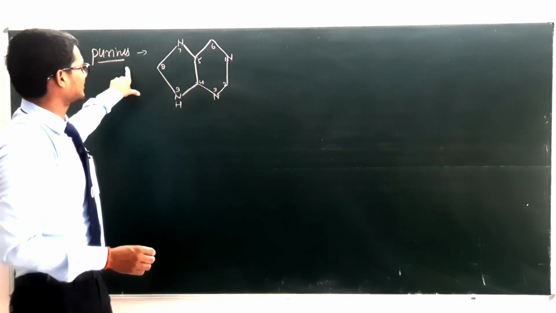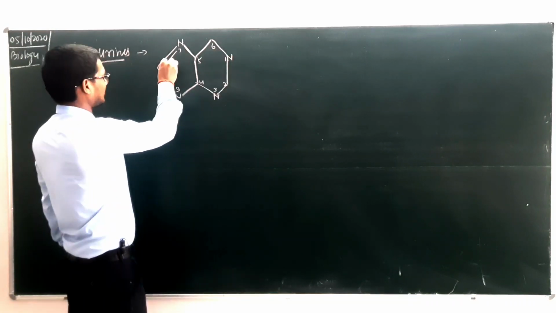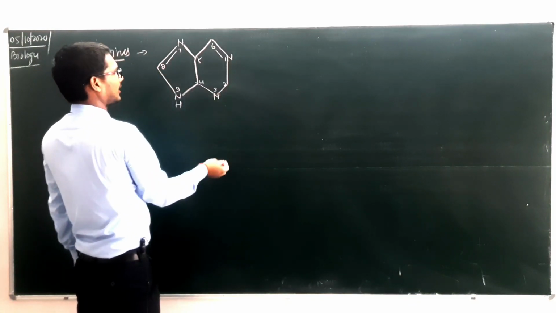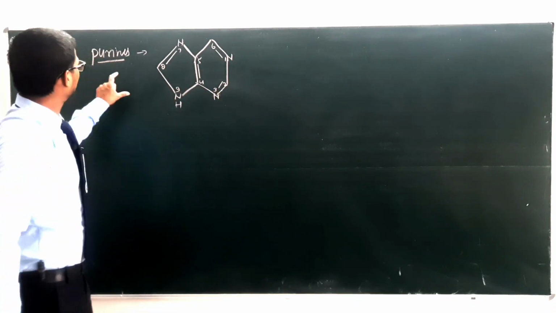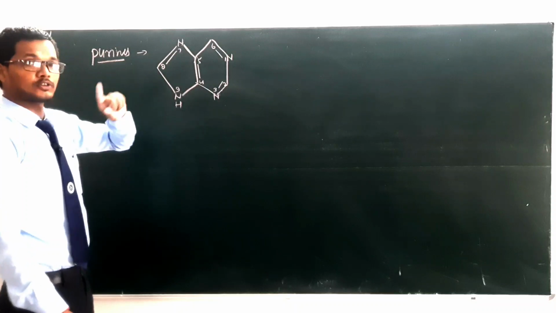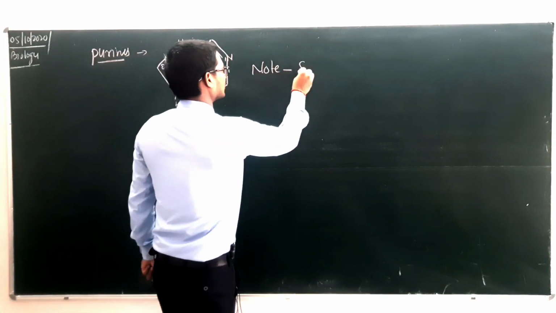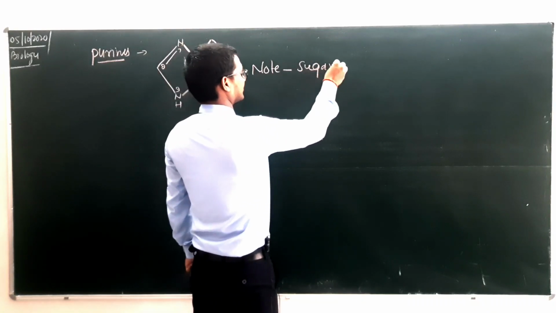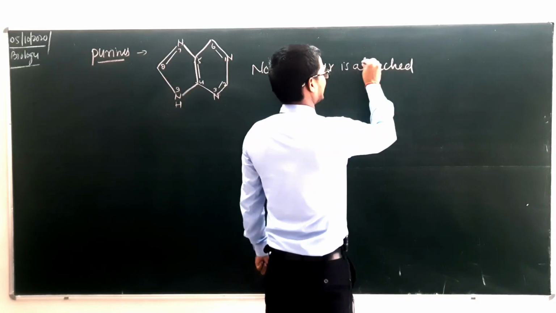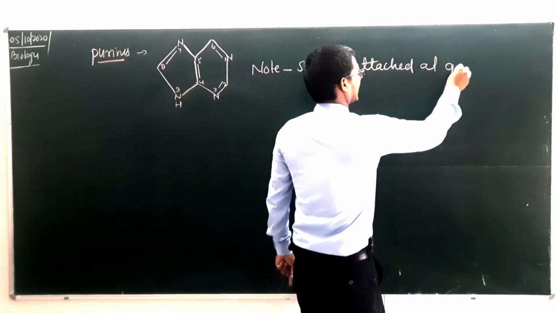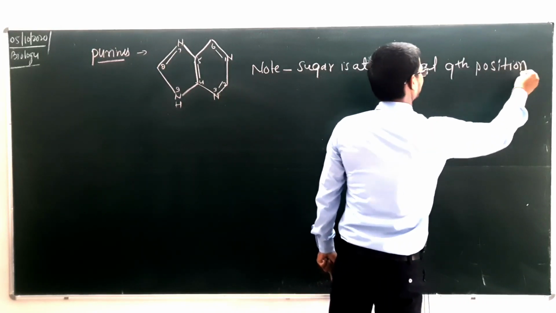So this is a typical structure of what? Purine. Valency यहाँ से देख लीजिए. There will be a double bond again, and alternate here and here. Okay, so this is the typical structure of purine. Most important thing that here note, sugar is attached at 9th position. Sugar is attached at 9th position.